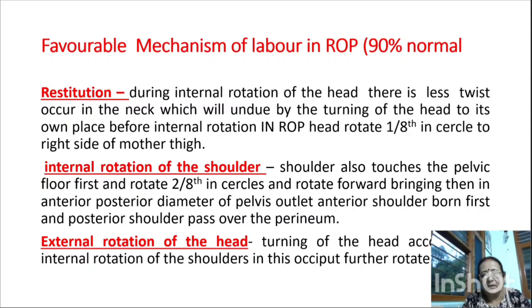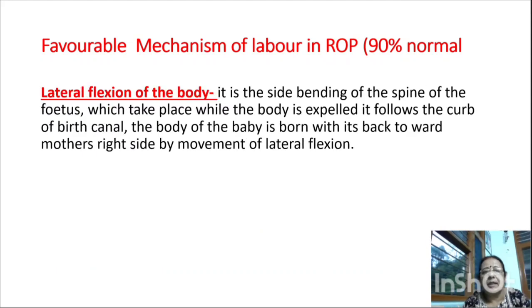External rotation of the head. During the external rotation, the turning of the head accompanies the internal rotation of the shoulder. In this, the occiput further rotates 1/8 in circle. Due to that, the shoulder will come under the anterior posterior diameter of the pelvis. It will rotate 2/8 in circle.